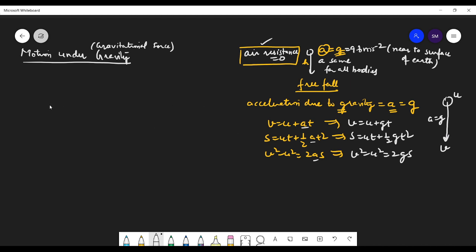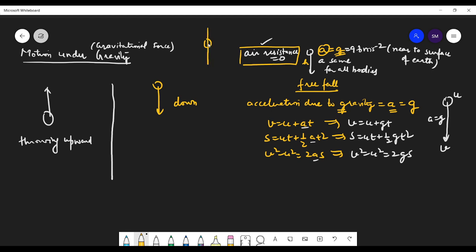One is we are throwing a body up, throwing a ball upward. And the second case is the body coming down. It's again motion in a straight line, because you are moving vertically, either upward or downward.